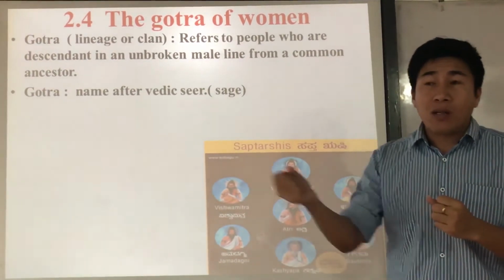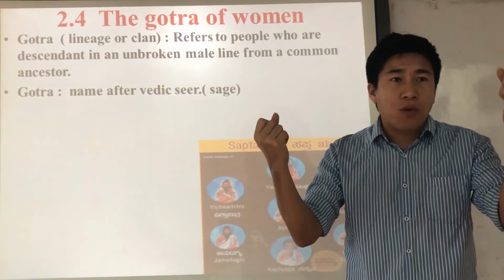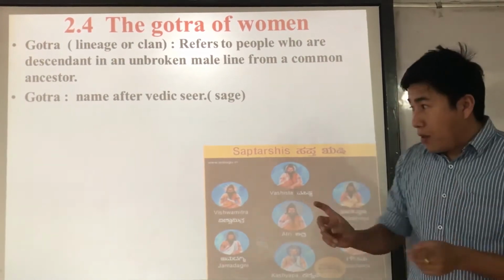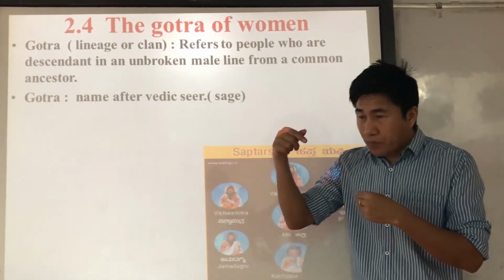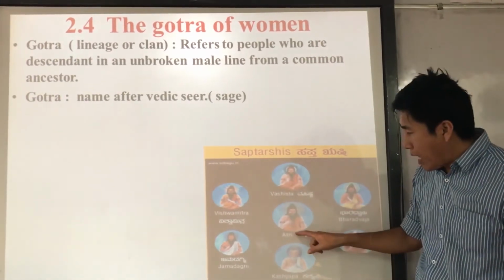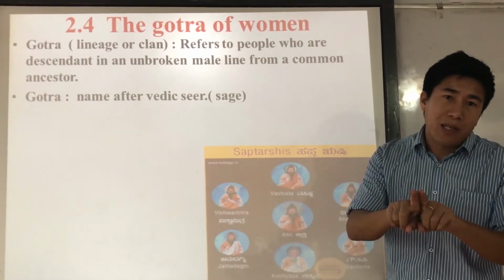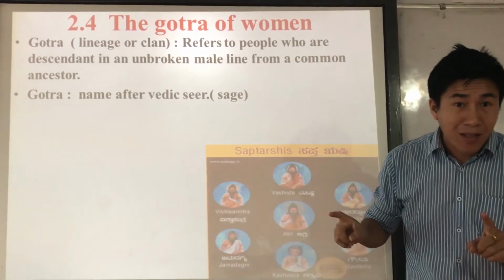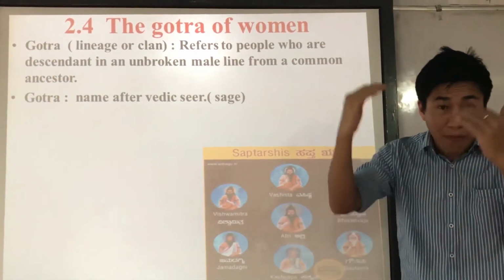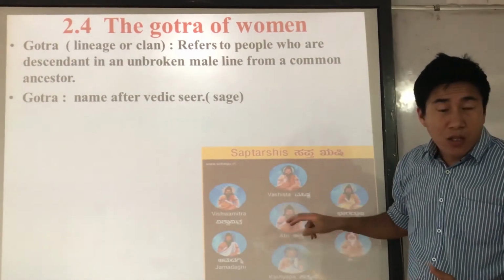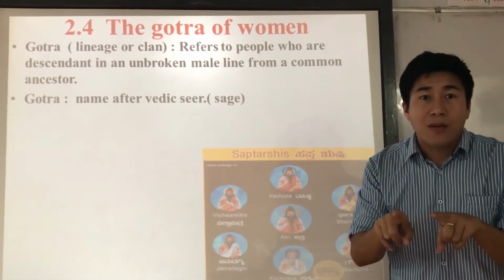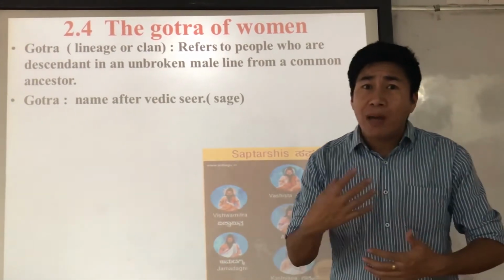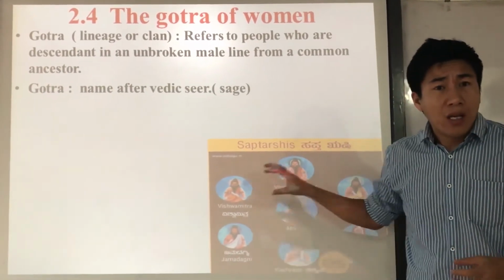Now, there was one girl called Pinky and a boy called Raju. They fall in love with each other, and now they want to get married, right? But both Pinky and Raju belong to the Atri Gotra, which means they are brothers and sisters, because their origin is from the common ancestor. Their lineage came from the same sages, so they are considered siblings, brothers or sisters. That is very important. When it comes to marriage, the Gotra rules are very strict and very important.